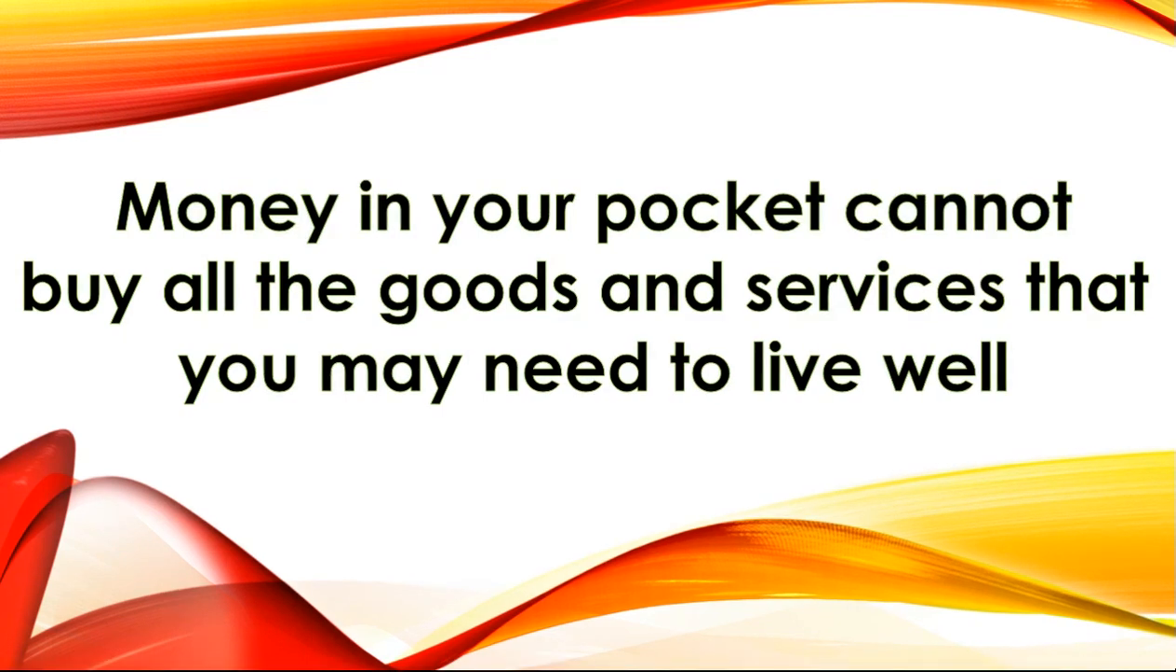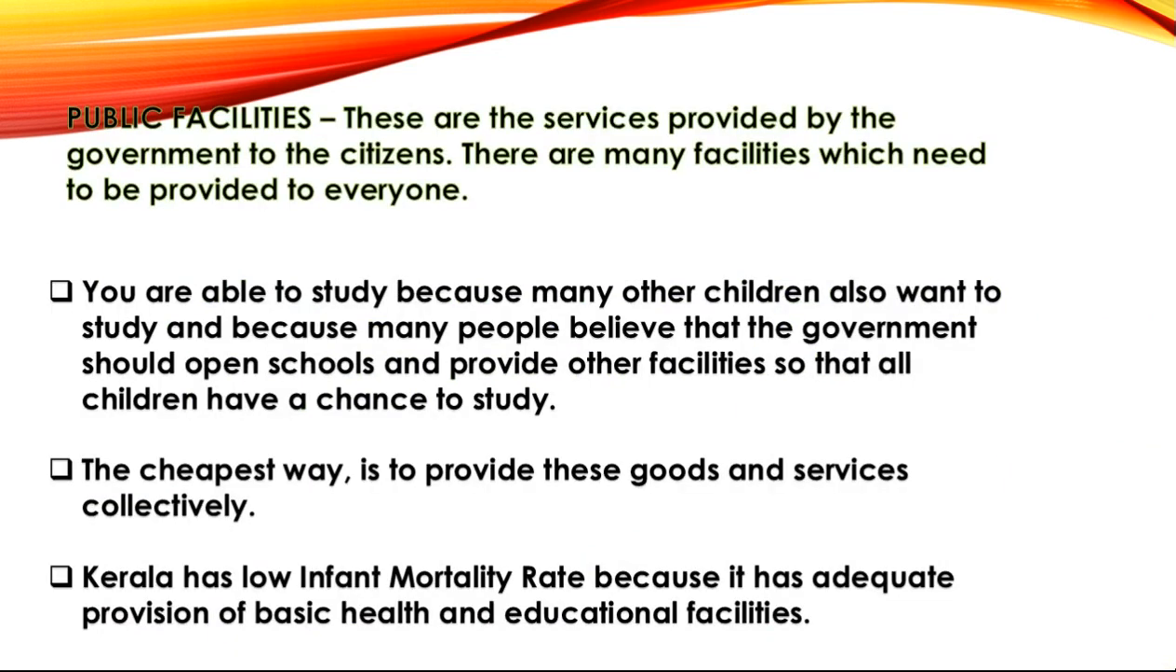The per capita income of Haryana is more than that of Kerala. But still, due to lack of proper public facilities, the IMR of Haryana is more than that of Kerala, and also the literacy rate of Haryana is less than that of Kerala. So we can say that besides money, there are other important attributes also that should be used for comparison between countries or states. Now, the next topic that we have to study is public facilities.